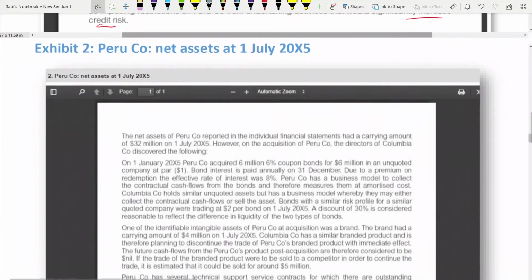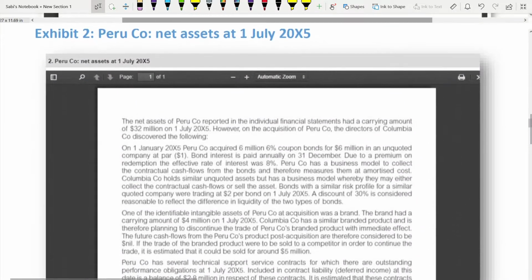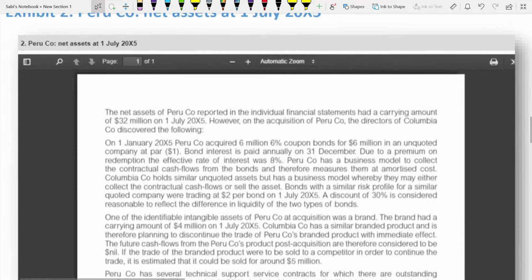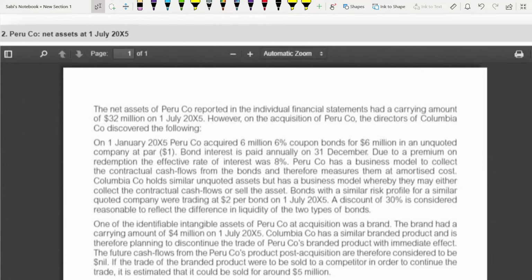Coming to the second. The net assets of Peru reported in the individual financial statements had a carrying amount of 32 million. However, on the acquisition of Peru, the directors of Colombia discovered the following.